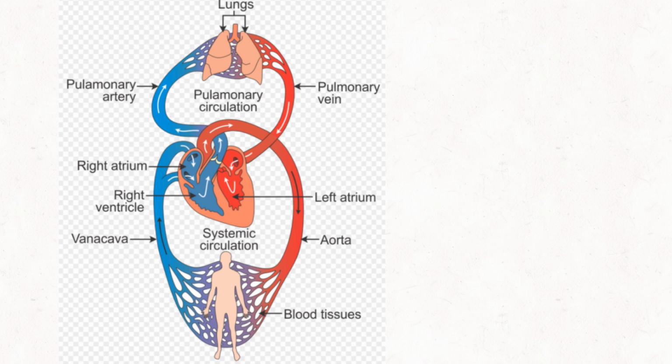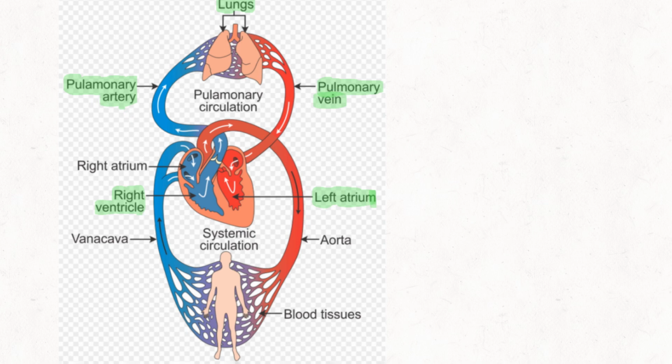In the first step, the blood from the right ventricle flows to the lungs through pulmonary artery. There the oxygen is entering the blood, carbon dioxide is leaving the blood, blood gets oxygenated. This oxygenated blood is coming to the left atrium through the pulmonary vein. So, okay, this is the first step. Blood is flowing between the heart and the lungs.